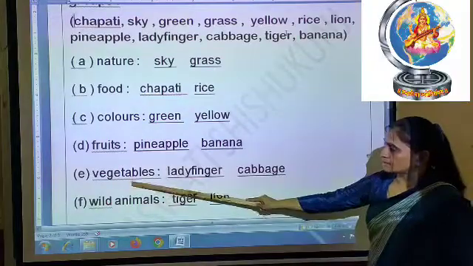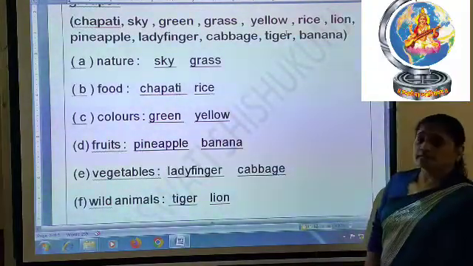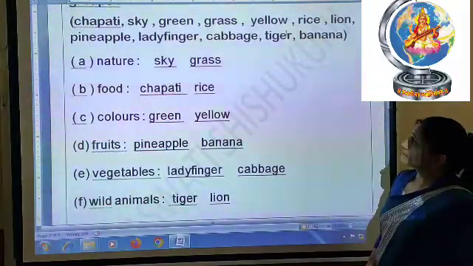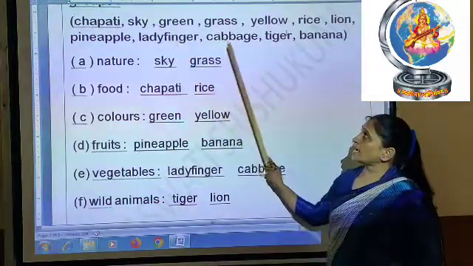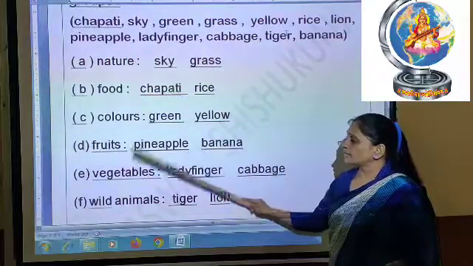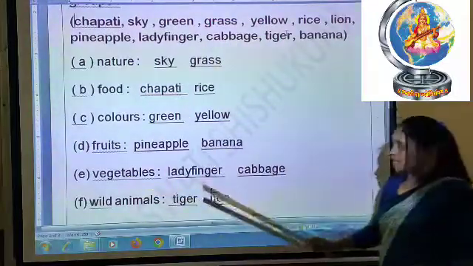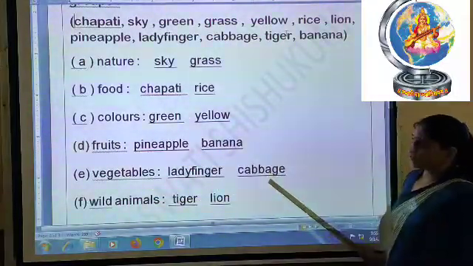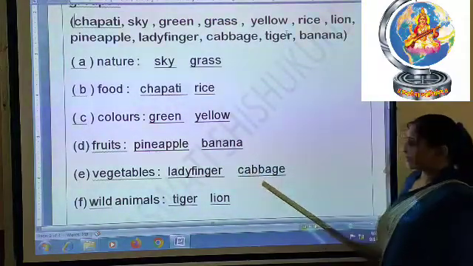Then after that, vegetables. Which are the vegetables in the bracket? The vegetables are ladyfinger and cabbage, right? So you will write both these names in the vegetables group. See, ladyfinger, cabbage.